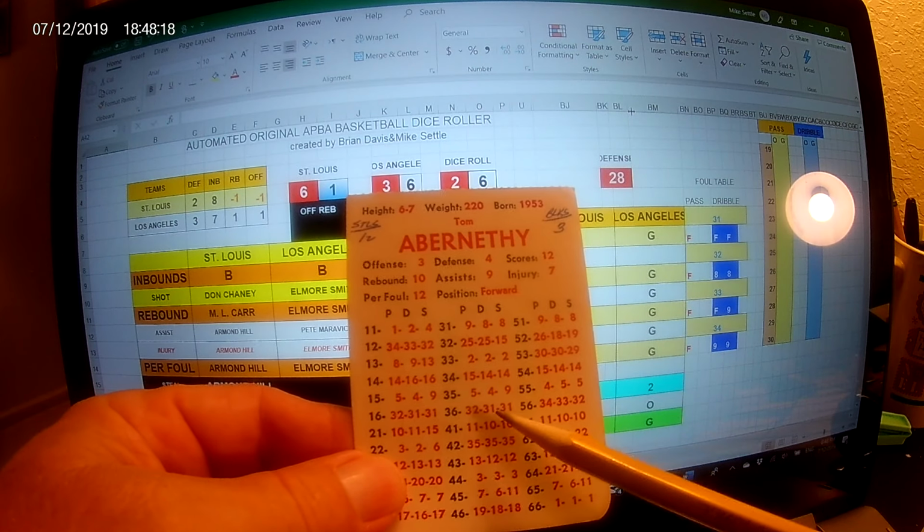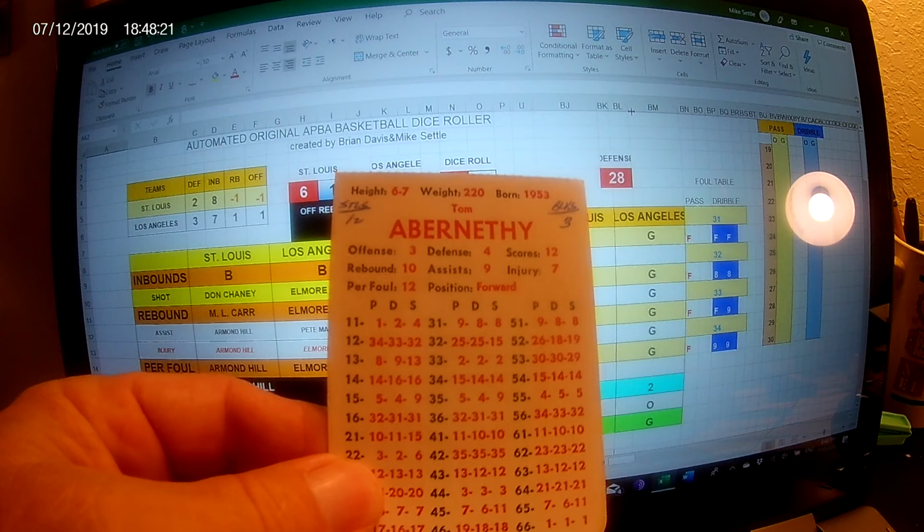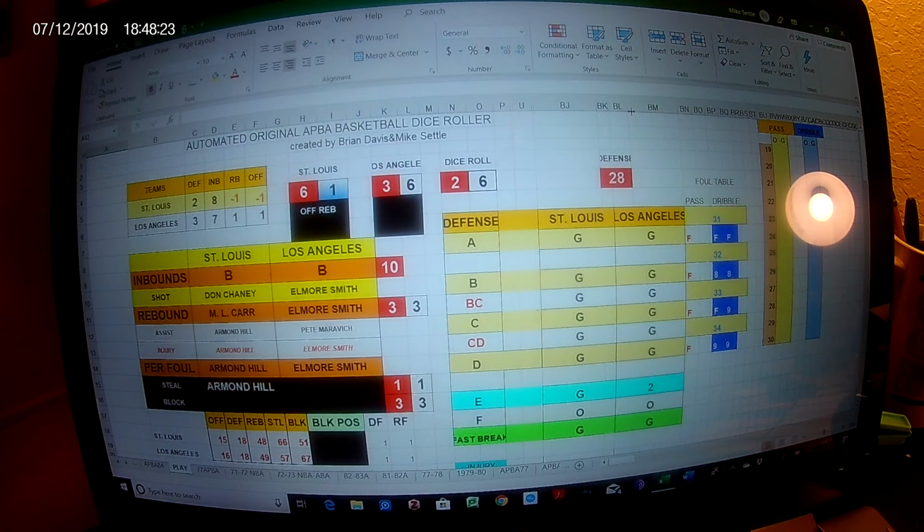Pass, dribble, shoot. Dribbles the 31. I know that's a foul on every player's card. I know this by heart, so I can do it fast. I'm stopping to explain it to you. Since it's a 31 and he's just fouled, if it had been a 32 on his card, he would have been charging. Open or guarded.